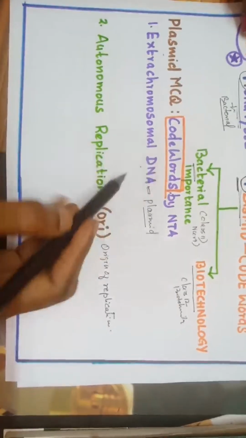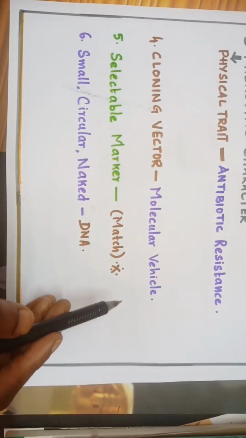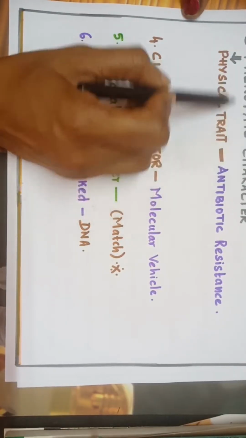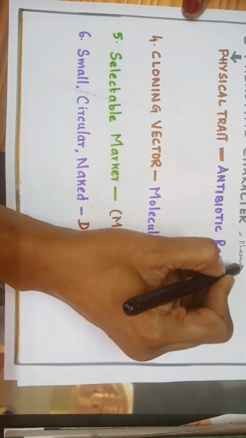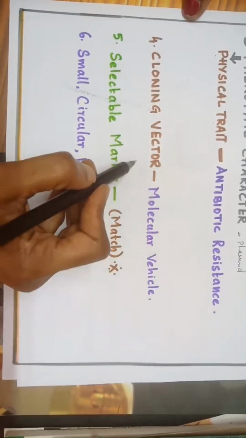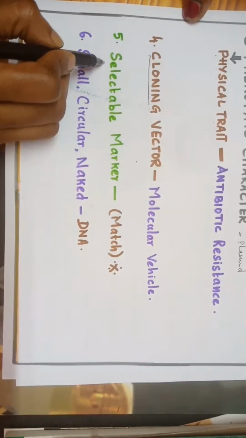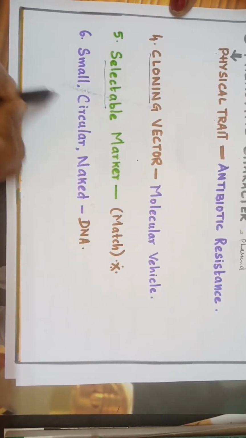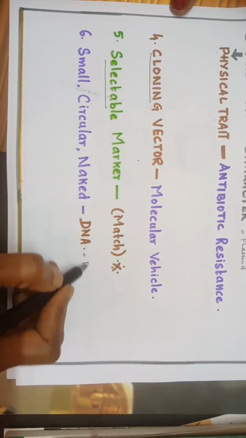Next, plasmid MCQ. You have the code words here: extra chromosomal DNA, autonomous replication. Then the third is phenotypic character. Which one gives phenotypic character to the bacterial cell? The answer is plasmid. They can ask it as a physical trait or antibiotic resistance. Next, from the biotechnology point of view, they can ask it as cloning vector, selectable marker. Then it can also be asked in a structural appearance way. Small circular naked DNA means plasmid.